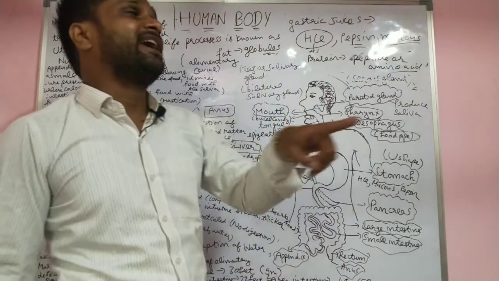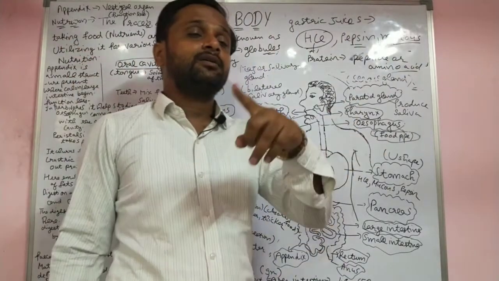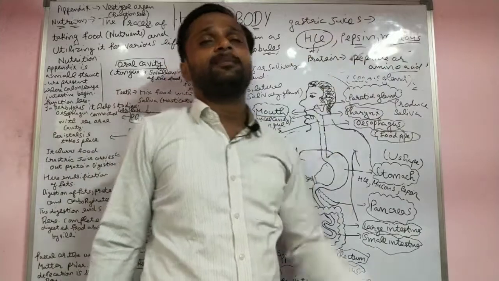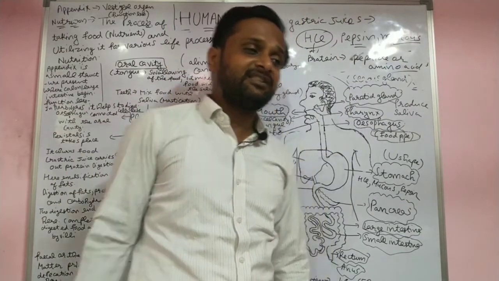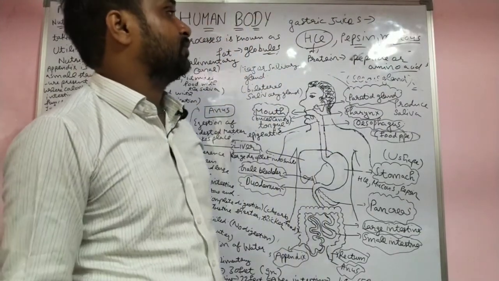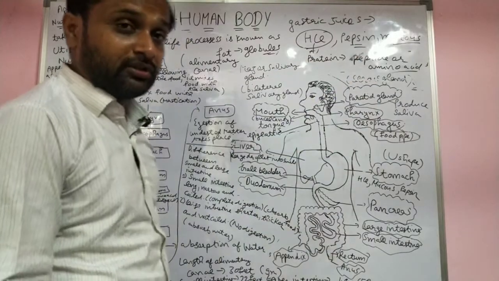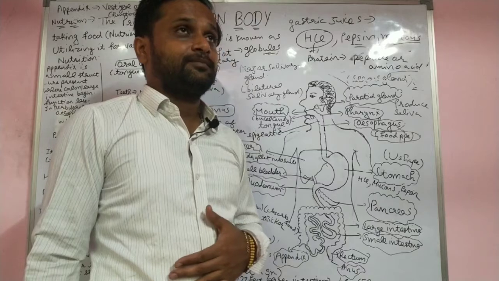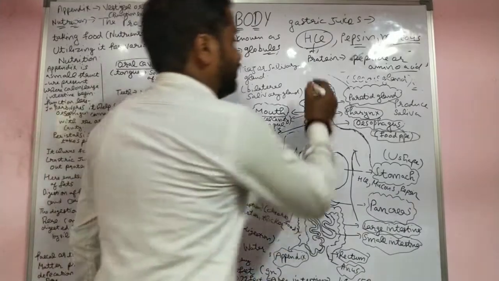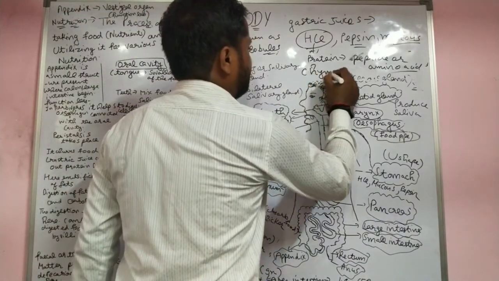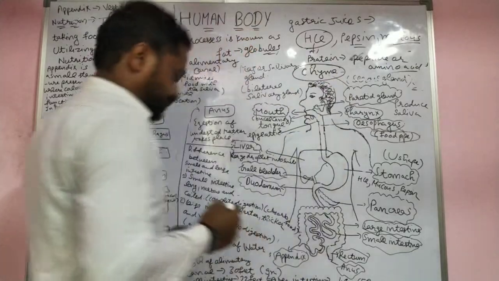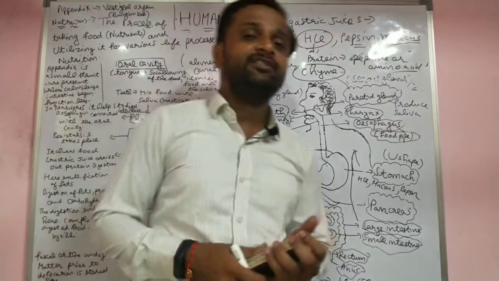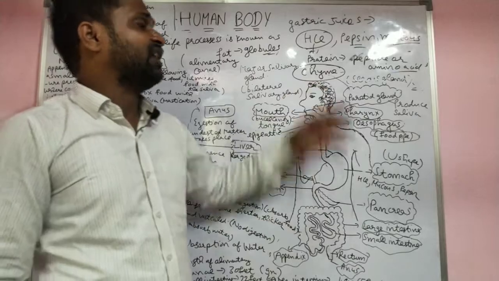And what is the function of mucus? It helps to protect the stomach. It makes the lining of the stomach protect the stomach from the HCl, if more HCl is produced. So these are the gastric juices that help in digestion. When food is partially digested, it goes into the small intestine in the form of chyme, semi-liquid, semi-solid.